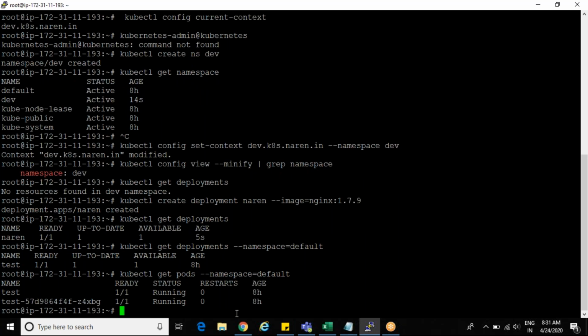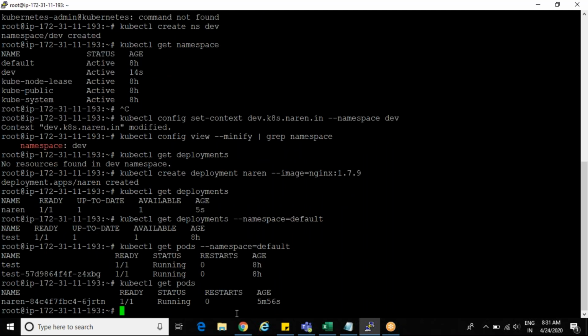But now you are able to see both are different, remaining as usual. Okay, so that is what namespace is, guys.